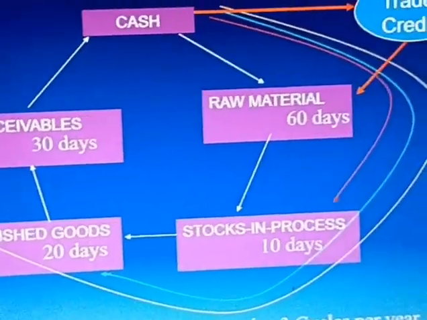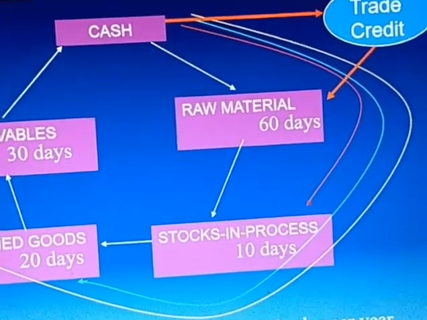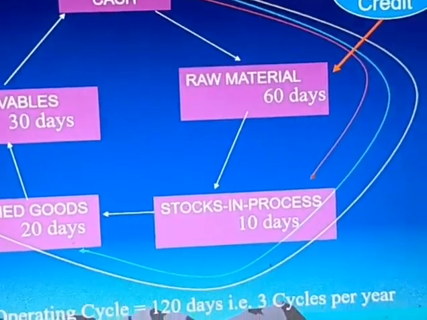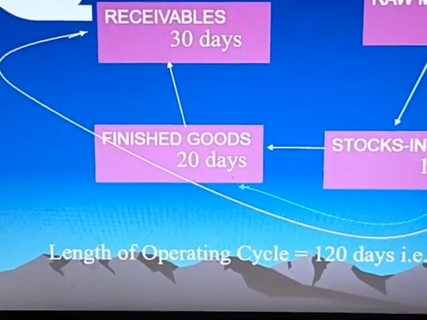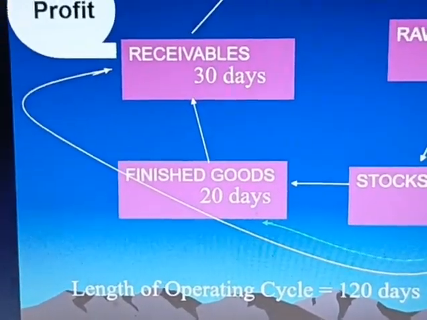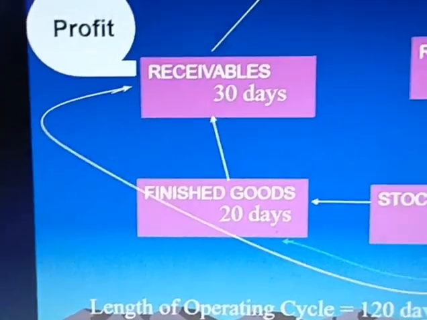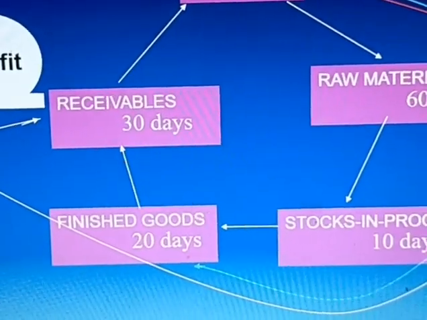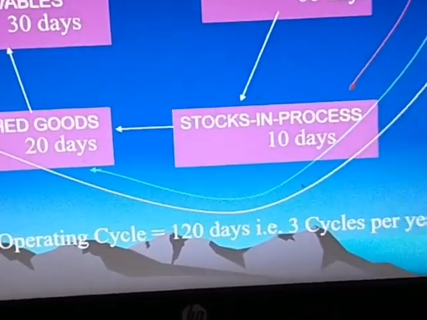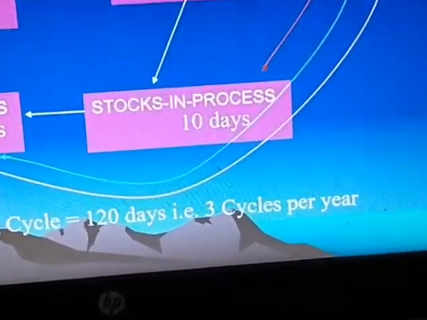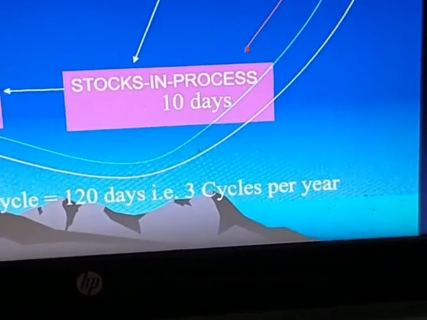Here raw material requires holding period 60 days, then stock in process, finished goods is 20 days, and receivables is 30 days. Here profit also we will receive, then it will be converted into cash. So length of operating cycle here is 120 days, that is 3 cycles per year.